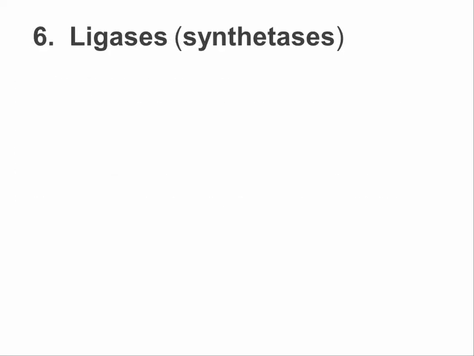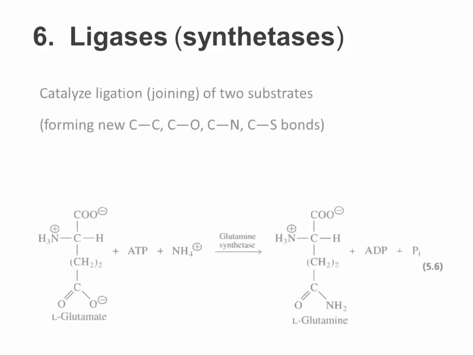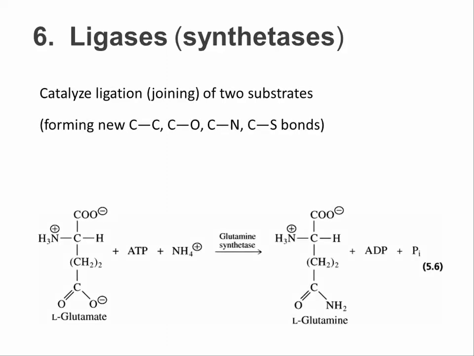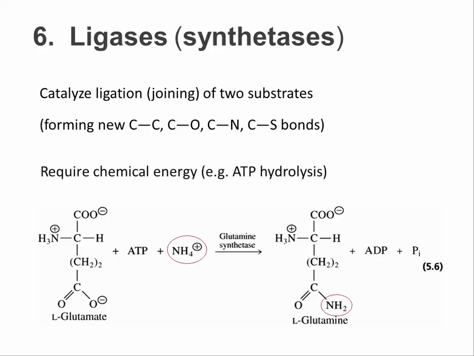The final and smallest family of enzymes are the ligases. These enzymes join two substrates, forming a covalent bond. Here, for example, glutamine synthetase ligates ammonia to glutamate to form glutamine. As another example, DNA ligases are an essential tool in the molecular biology lab to covalently join up two strands of DNA. Crucially, unlike lyases or transferases, ligases need energy from ATP to perform this reaction.